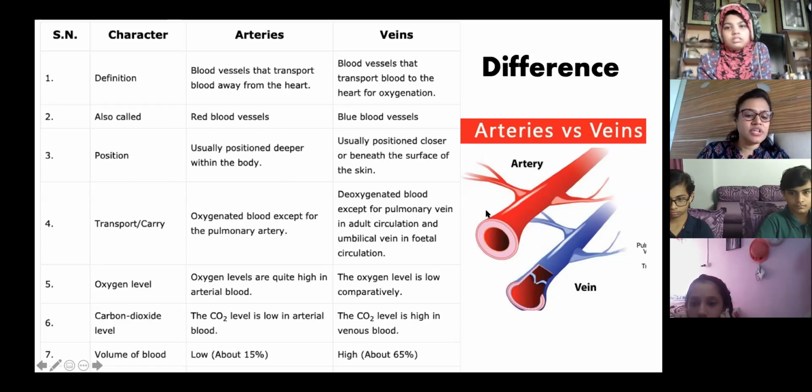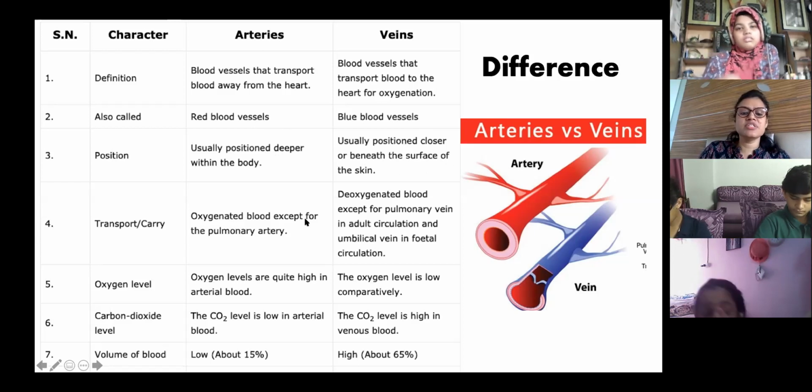Artery walls are thinner, veins are thicker. Arteries are blood vessels that transport blood away from the heart; veins are blood vessels that transport blood to the heart for oxygenation. Arteries are also called red blood vessels and veins are called blue blood vessels, but the color of blood is always red; the only thing is that there is dark and light color. Usually arteries are deep inside the body, and veins you can see here, where a blue color appears. So veins are just underneath the skin, just beneath the surface of the skin.